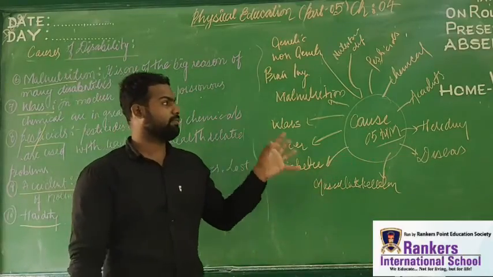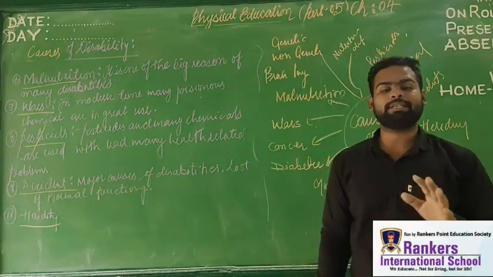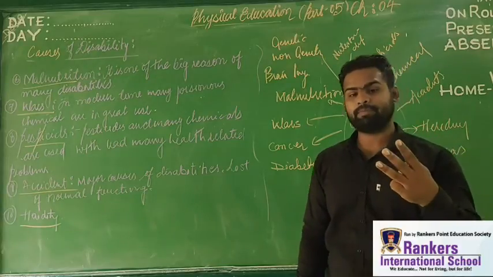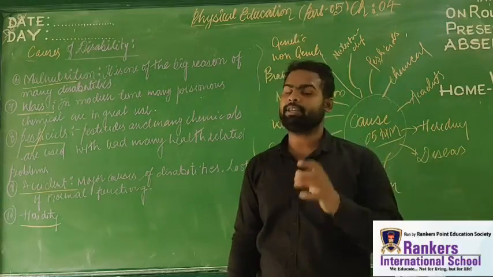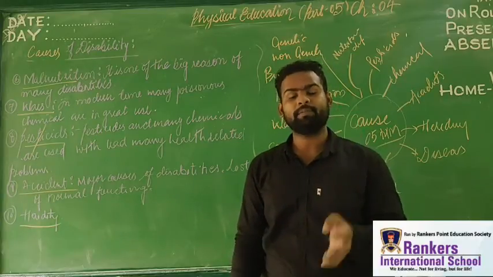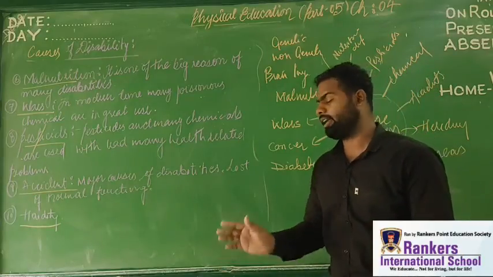So these are the various points which are the causes of disability. I hope you all have understood. Please keep 3 things in mind: this disability may be related to genetics, it may be related to environmental factors, or it may be due to unknown risk, that is cancer, accident, etc.